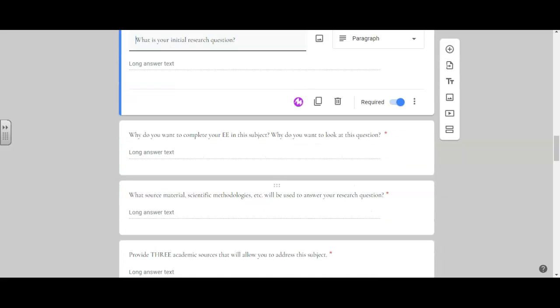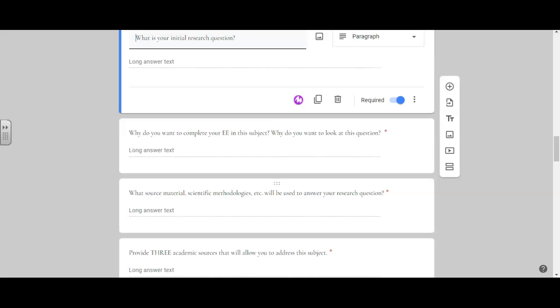You need to tell me why you want to complete your extended essay in this subject, and specifically, why do you want to look at this research question? You should pick an extended essay topic over something that you are interested in. Do not pick a topic if you are not interested in that topic. That's going to make it incredibly long and incredibly boring. Make sure you pick a topic over something you're interested in. That is the reason I'm asking this question.